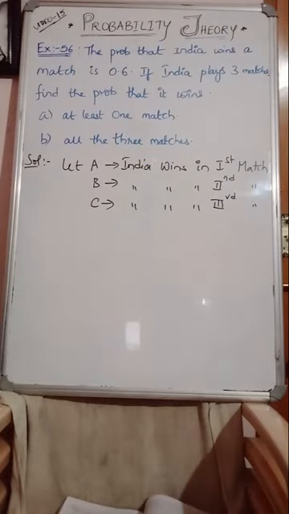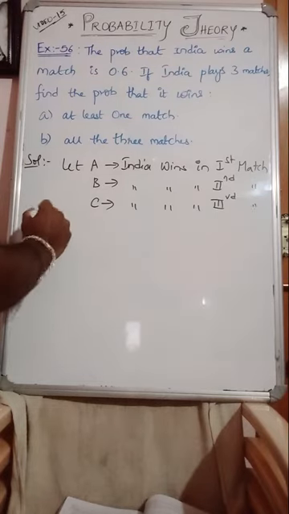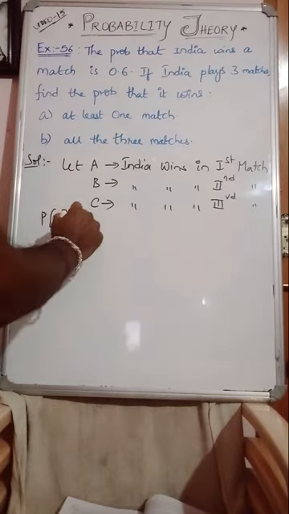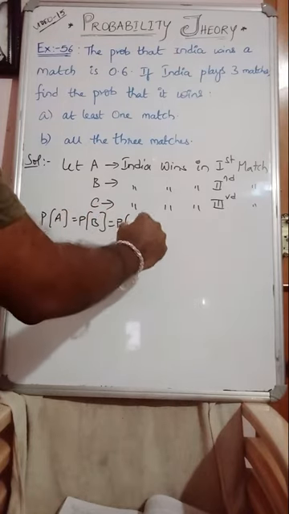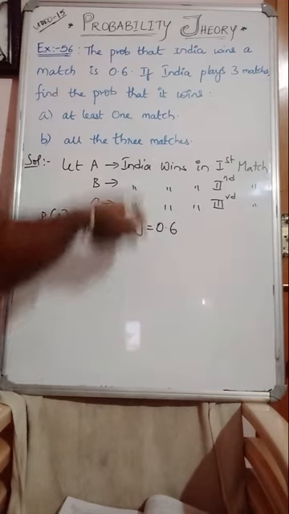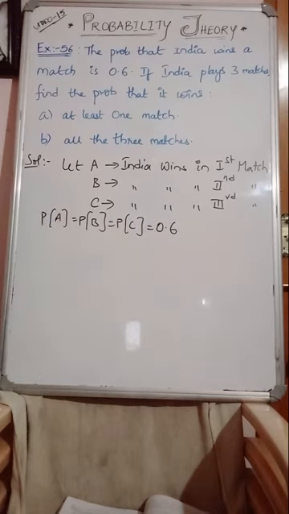So 3 different probabilities. India wins the first match and India wins in second match and India wins in third match. 3 different probabilities. Therefore, P of A equals P of B equals P of C is nothing but 0.6, because winning probability for a match is 0.6. First match also 0.6, second match also 0.6, and third match also 0.6.